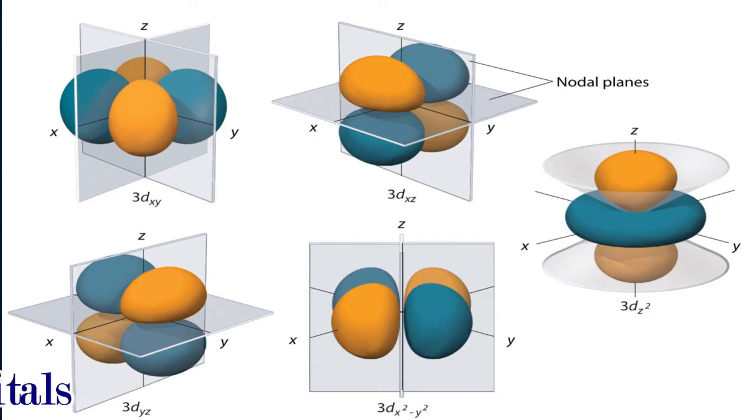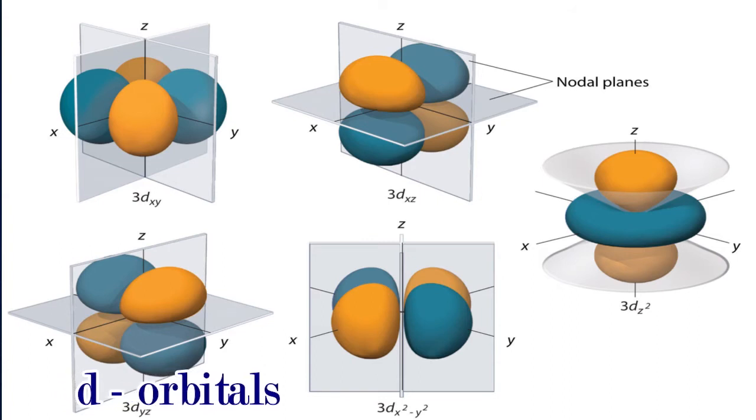Now these d orbitals are very important for us, because d orbitals are of 2 types basically. There are 5 d orbitals which can be grouped into 2 heads, right? There are basically 2 groups of orbitals. One group is called in between the axis, another group is called along the axis.